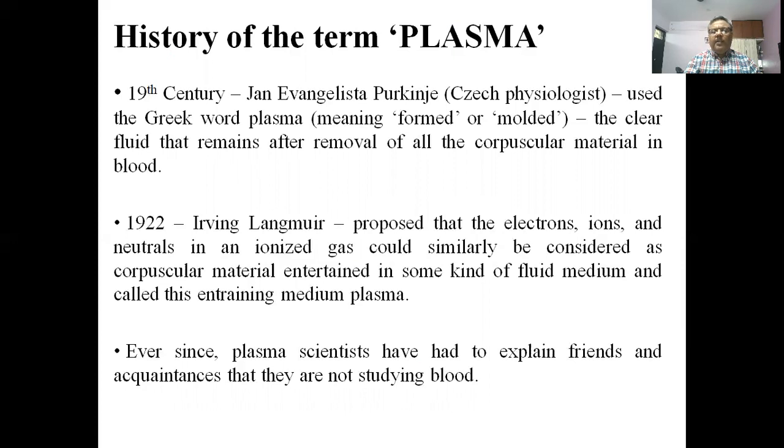But in 1922, that is in the start of the 20th century, Langmuir proposed that the electrons, ions, and neutrals in an ionized gas would similarly be considered as corpuscular material entrained in some kind of a fluid medium, and he called this entraining medium plasma. Since then, there is always a confusion, and plasma scientists have to explain to friends and acquaintances that they are not studying blood, but they are studying the fourth state of matter, that is plasma.